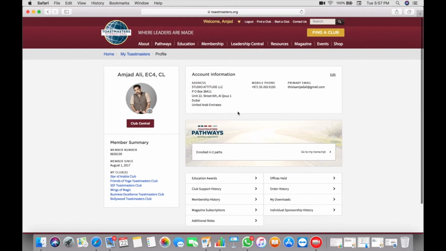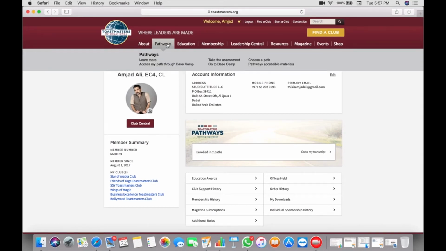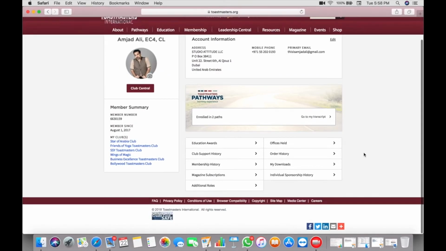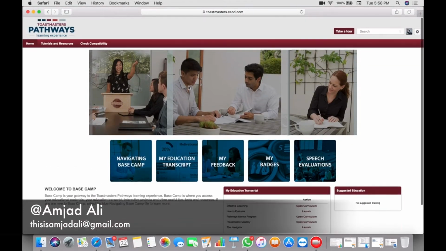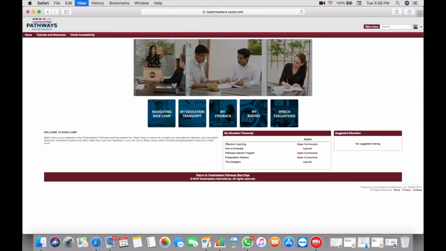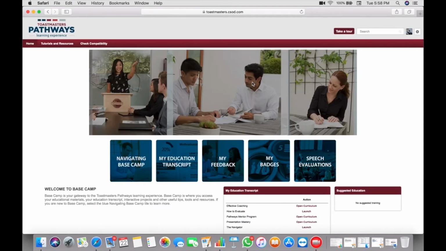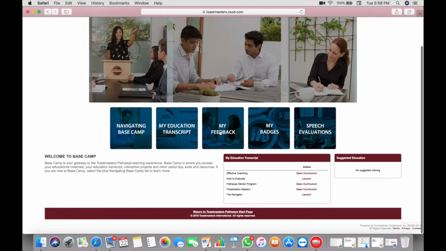Alright, if you want to go to Pathways, we can click here, Pathways, go to Basecamp. Or we can go directly from here. This is the Pathways home screen. This is how it looks. These are the shortcuts, navigating Basecamp. Here you can go through and you will understand how Basecamp works.